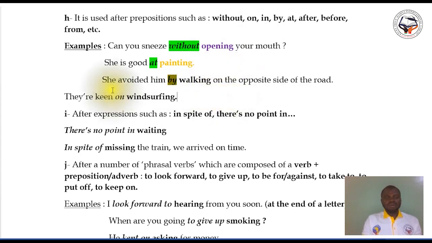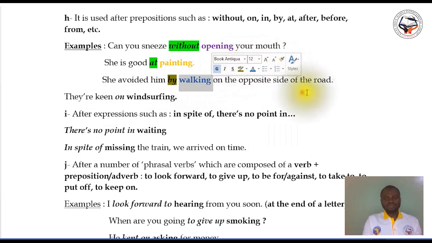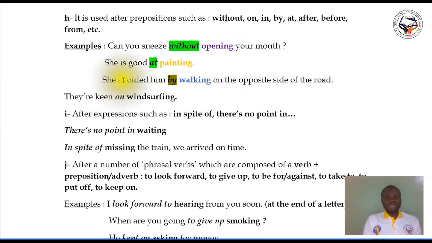She avoided him by walking, and walking is the gerund. She avoided him by walking on the opposite side of the road, which means that after by, you must come with the gerund, that is the verb plus ing.